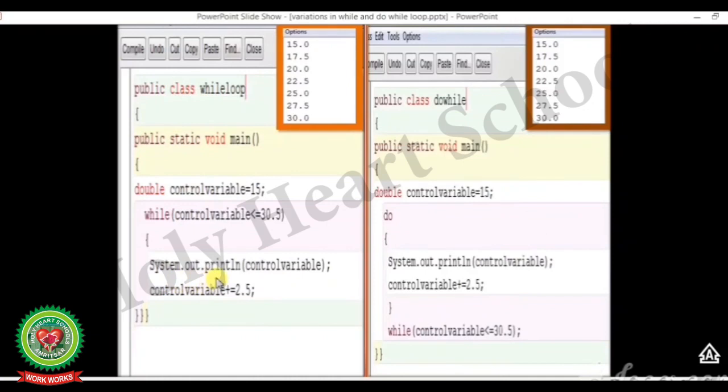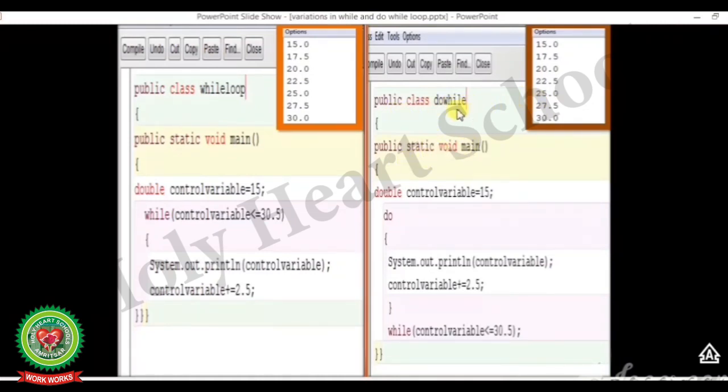Again system.out.println prints control variable, 20.0, and this will be executed till the value of control variable is less than equal to 30.5. When the value is increased by 2.5 and changes to 32.5, the condition is false, then the program will finish.